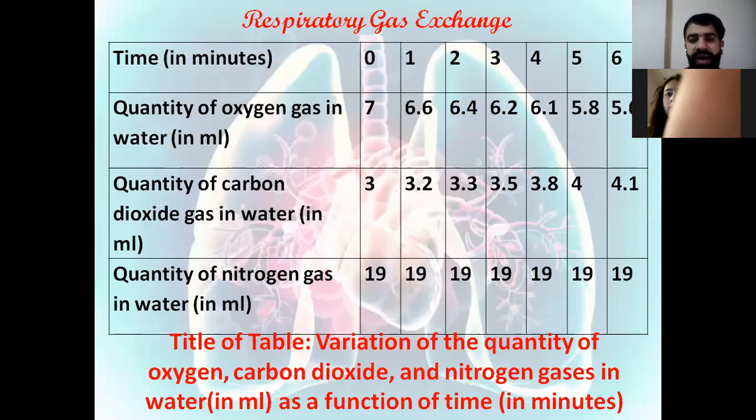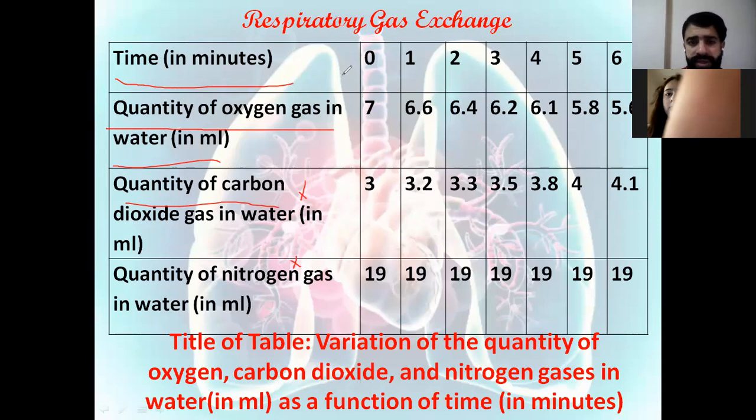So we have to transform this table into a graph always and always and always. Whenever you have the graph, the one found up in the table will be down in the graph. So the time will be down and the quantity of gases will be up, and you have to take a legend in this case. If we have only one gas, for example, we don't have carbon dioxide or nitrogen, you can draw the graph with one line. There is no need for the legend.